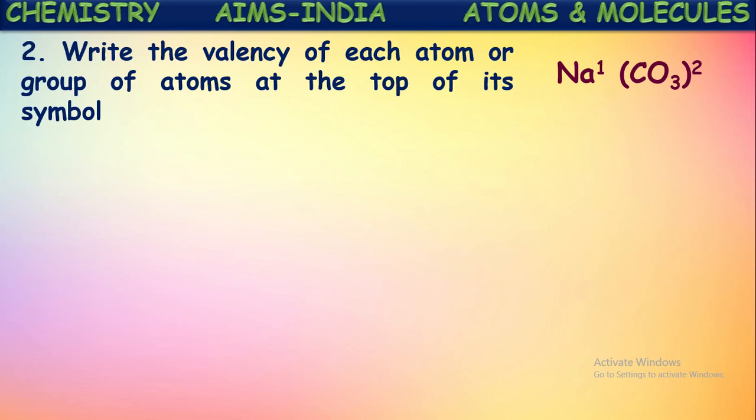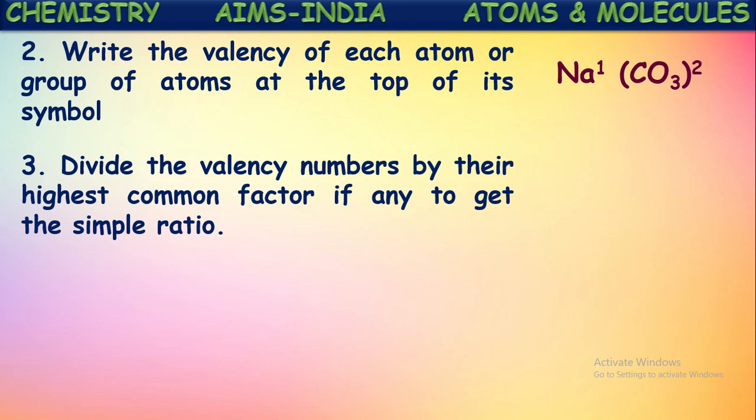What have we written in the second step? In the second step, we have written their valencies. Valencies of positive and negative ions are written on their top at the right side. Next, divide the valency numbers by the highest common factor, if any, to get the simple ratio. Now, observe the valencies of those two ions. If there is any common factor, the highest common factor can be divided or eliminated from those two.